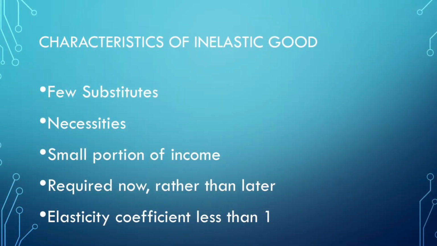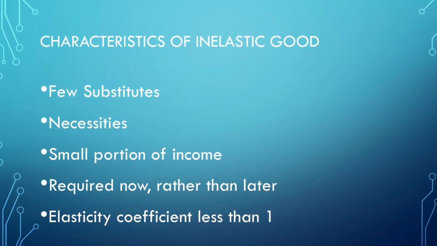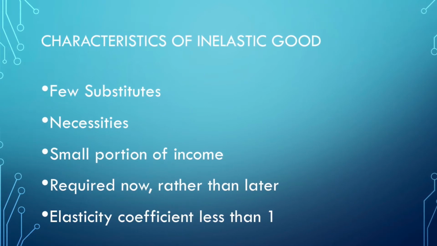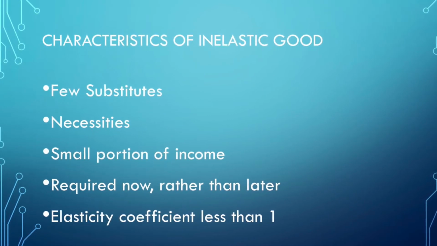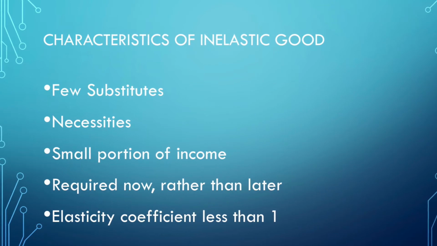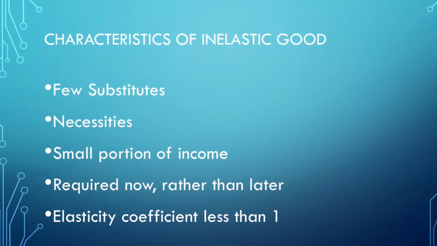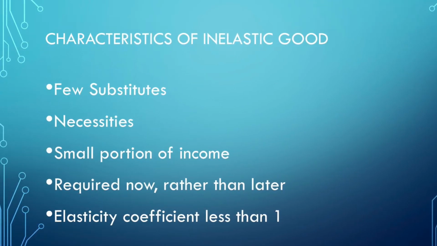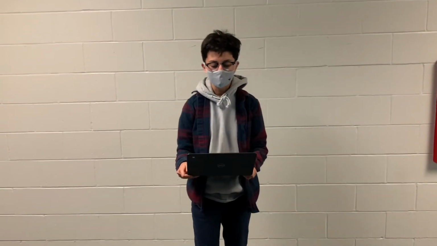The general characteristics of inelastic demand are few substitutes, they're necessities, they are a small portion of our income, they're required now instead of later, and the elasticity coefficient is less than 1. In your grocery store, the example of an inelastic good would be salt, because there isn't any substitute to salt. Our human body does require it.